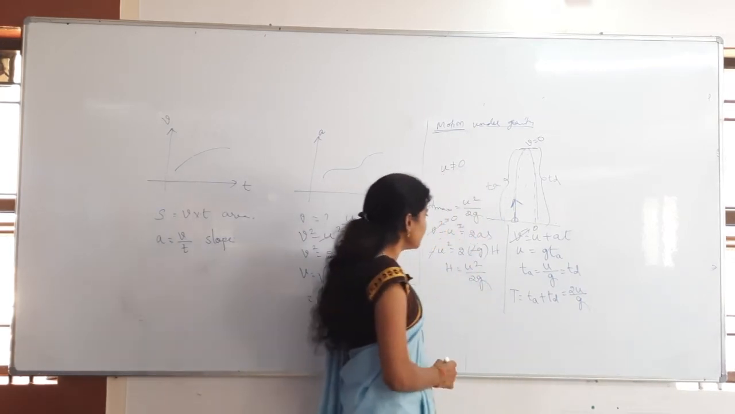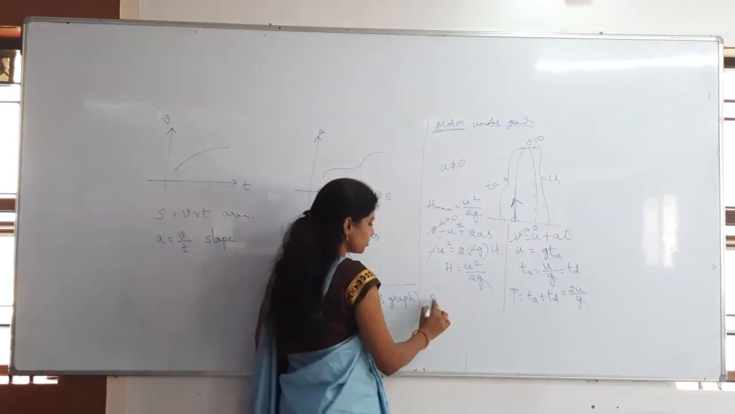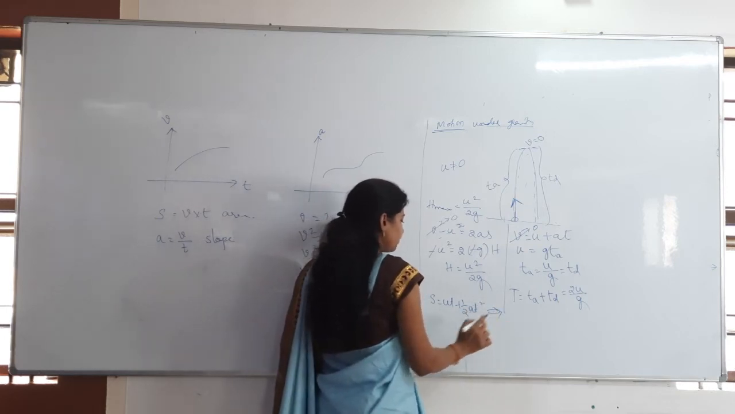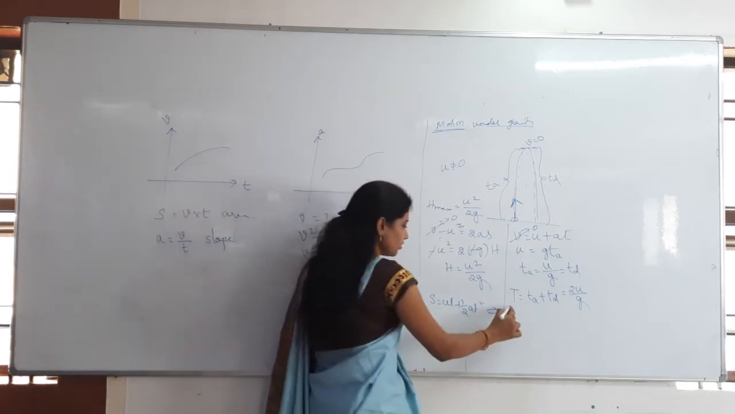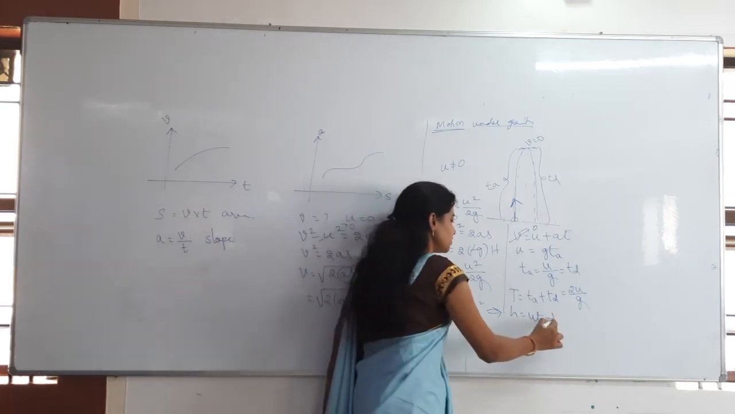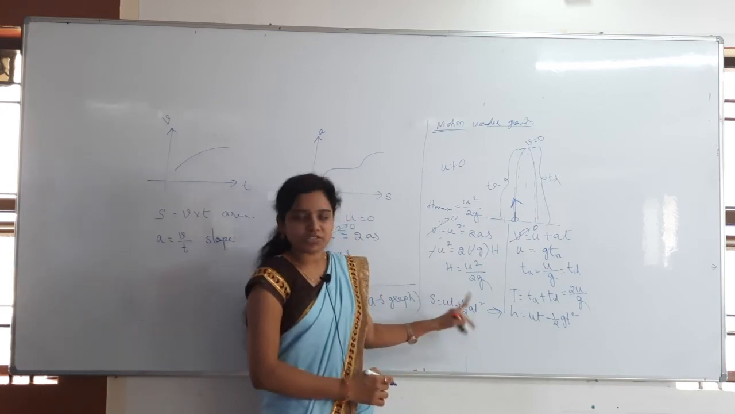Kinematical equations. What will we get here? s = ut + half at square. For this, what will we get as the equation here? h = ut minus half gt square. Why? Because a becomes what? Minus g.